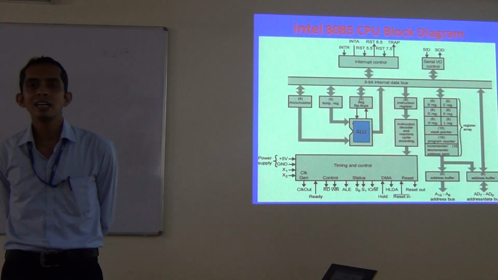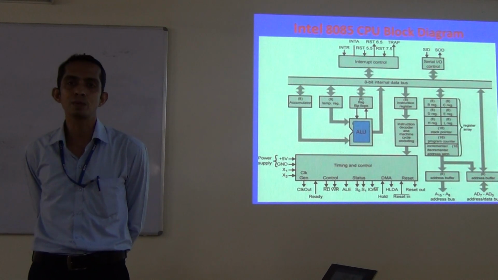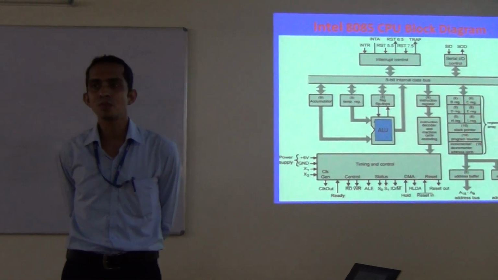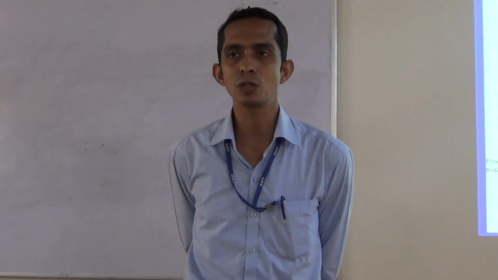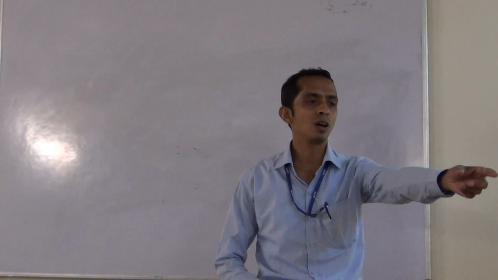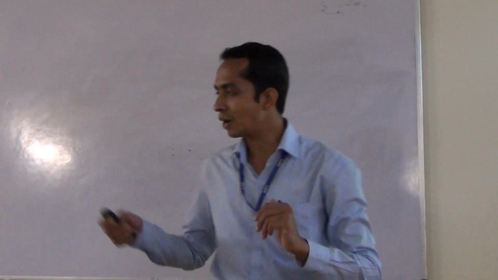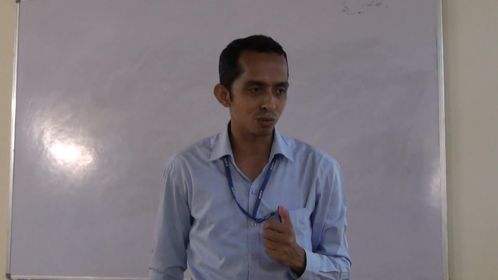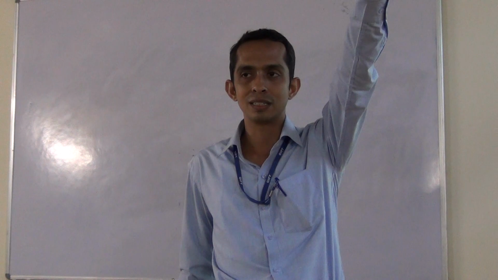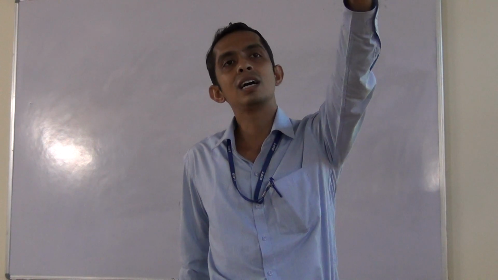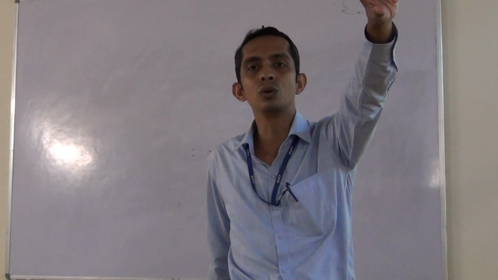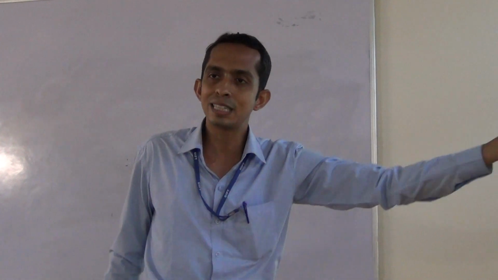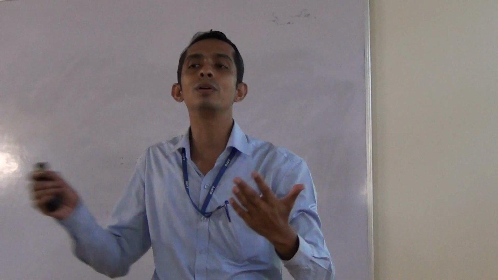Along with this, the HL pair is allotted a special operation. What is the special operation? It can be used as a memory pointer. Memory pointer, are you understanding? I think you have gone through it in C language and C++. Take an example: what is your name? Subhasri. You are in this classroom number 229, and someone is asking for you. For example, he is at the main gate of our college. First the security will ask that person to come to the reception, and in the reception, the receptionist can identify in which room this Subhasri is available.